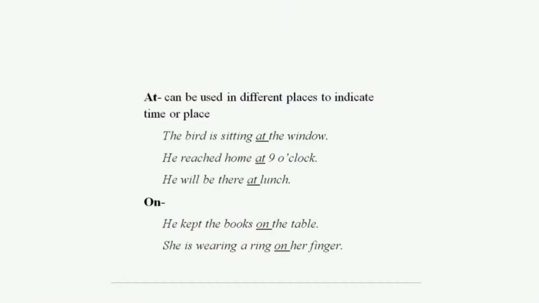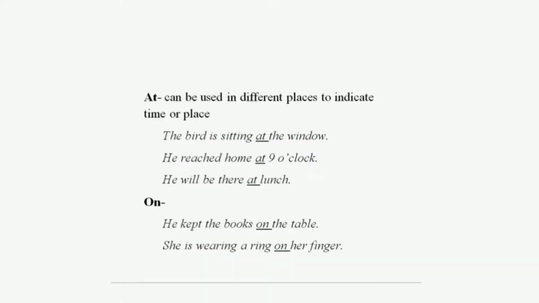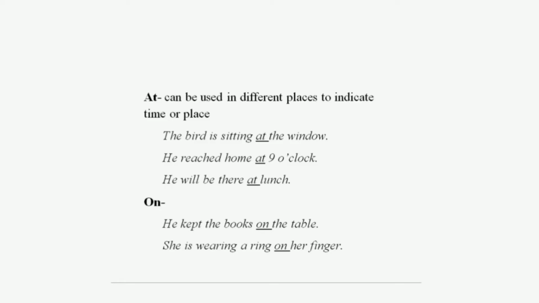When we know something specific, there also you can use at to indicate the time. He reached home at 9 o'clock. Here a specific time. He will be there at lunch or meals, any one of the meals, at dinner, at lunch, or at breakfast. There you can use at.